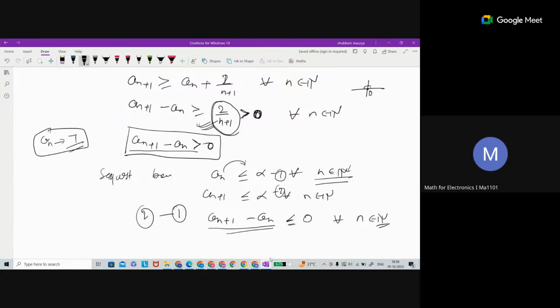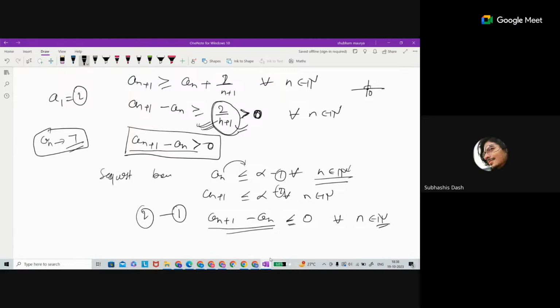And there are different ways we can prove this also. Because of this term, it is enough. Even A1 is not deciding here. If A1 is given as 2, it is still not deciding this one. For any A1 you assume, the sequence will not be bounded.